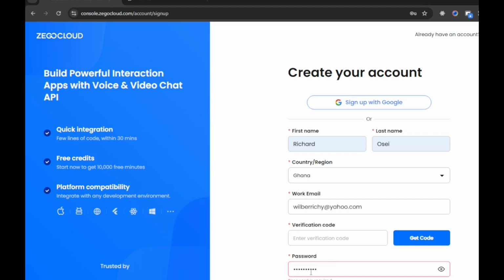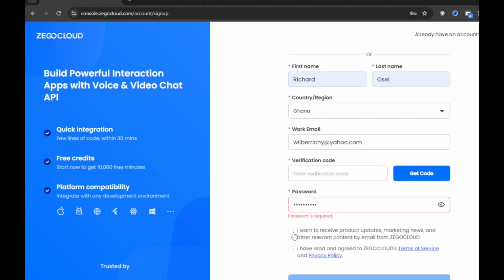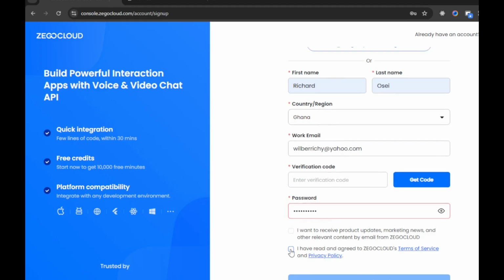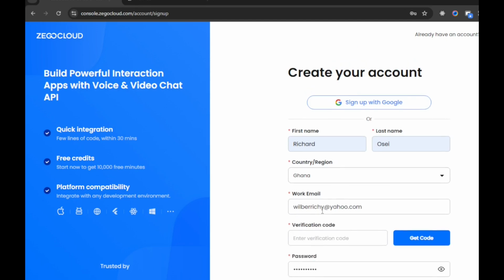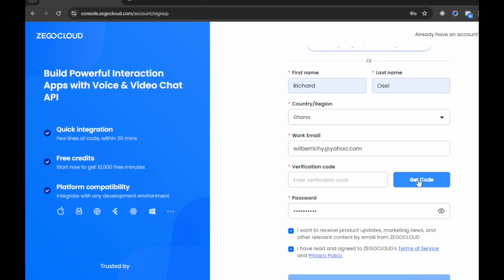And I have to check these boxes. I want to receive product updates, marketing news, and other relevant content by email from ZEGOCLOUD. Check. And I have read and agreed to ZEGOCLOUD's terms of service. Check that one also. And then you can proceed to get your code. And then you can log into your email.